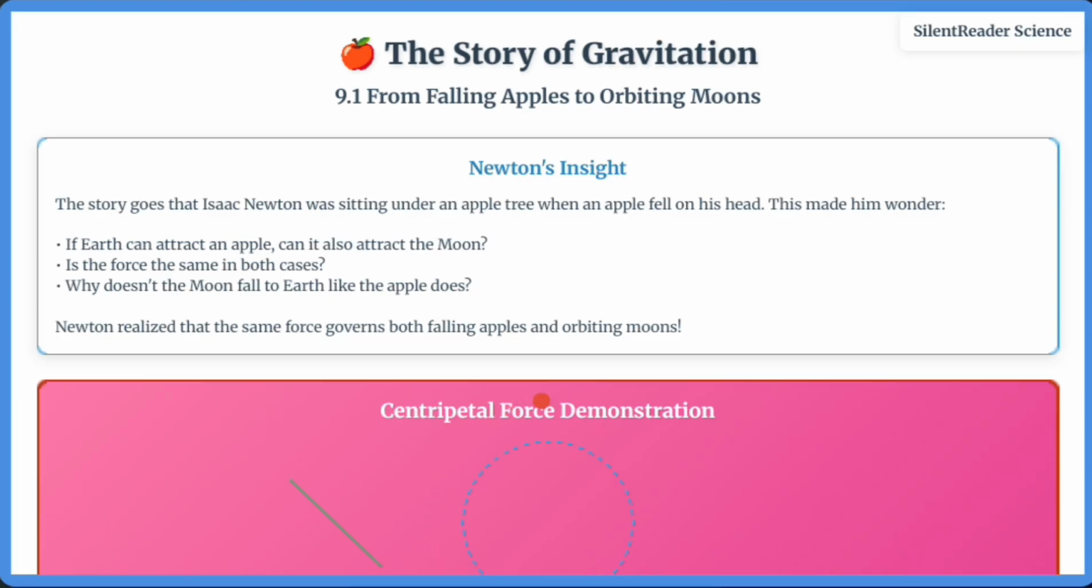Newton realized that the same gravitational force governs both falling apples and orbiting moons. The moon is constantly falling toward Earth, but its forward motion keeps it in orbit. This is similar to when you whirl a stone tied to a string. The string provides the centripetal force that keeps the stone moving in a circle. If you release the string, the stone flies off in a straight line. Similarly, without gravity, the moon would fly off into space.